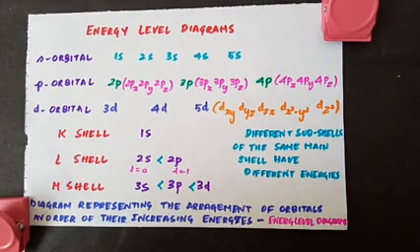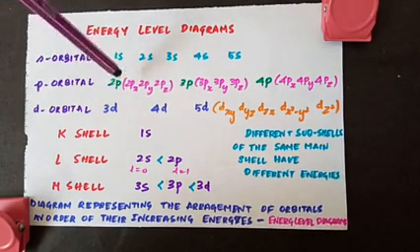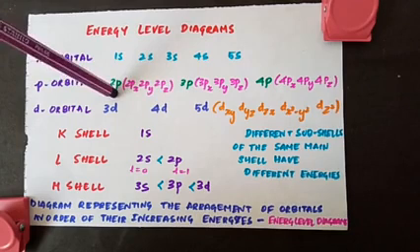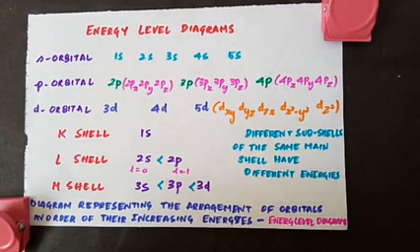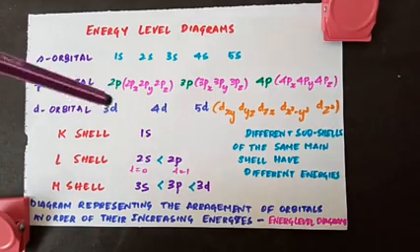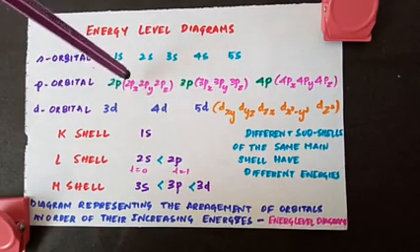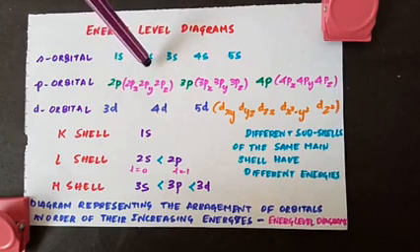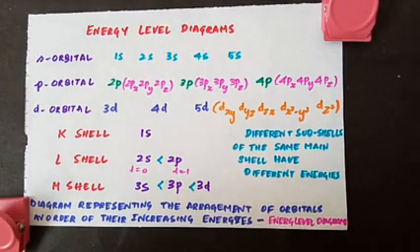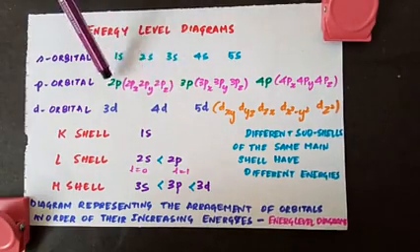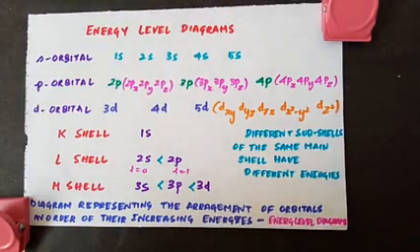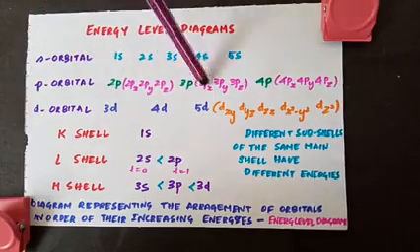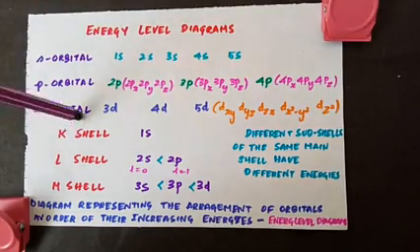And within the same subshell, we have different orientations. When we write 2px, we know the shape of p orbital is dumbbell, which means the probability of finding the electron is in the shape of a dumbbell, and if it is maximum on the x axis, then we write it as 2px. If that probability is maximum on the y axis, we write it as 2py. Same way for z axis, we write 2pz. So different subshells like this are present, and they have different orientations. Same way for d orbital, there are 5 different orientations.